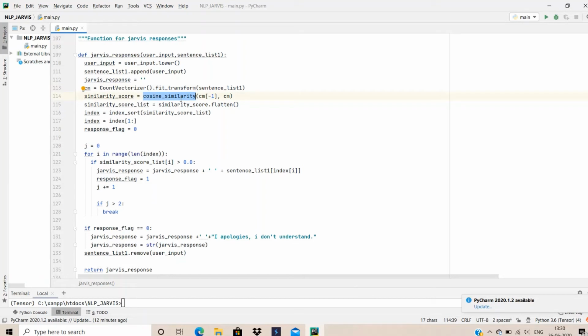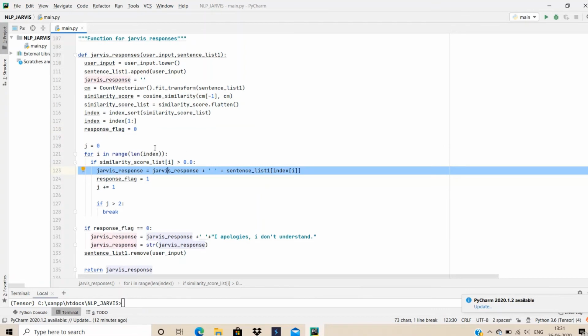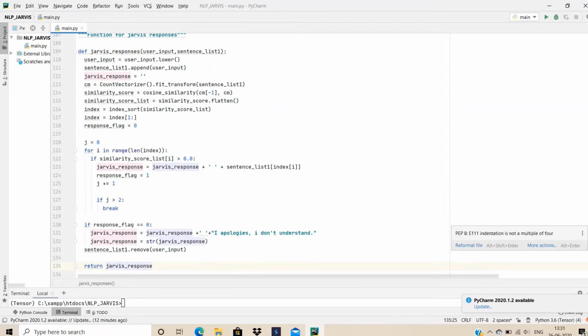For this purpose only we had vectorized and tokenized that list, and now after sorting and finding similarity and getting the response, we are adding the response to the Jarvis response variable that we had created before, and then returning that variable from this function, and we'll let the bot speak out whatsoever is being returned from this function.